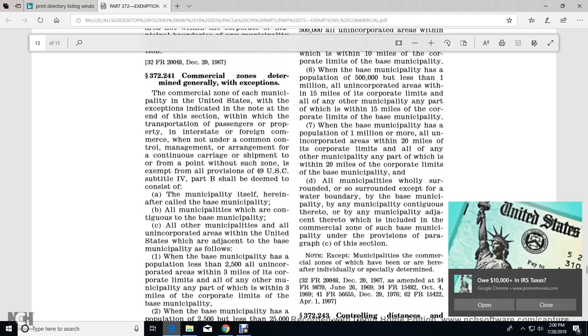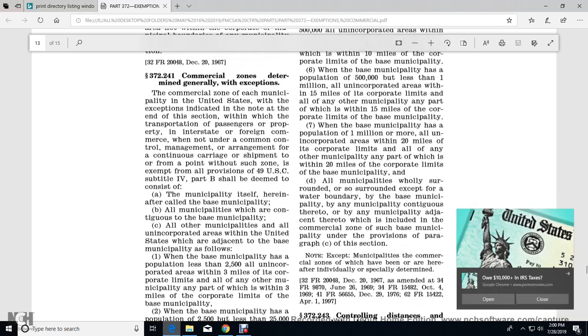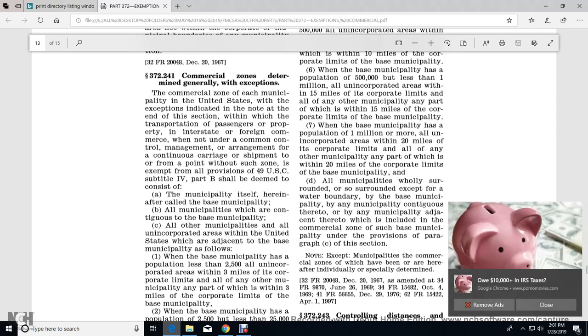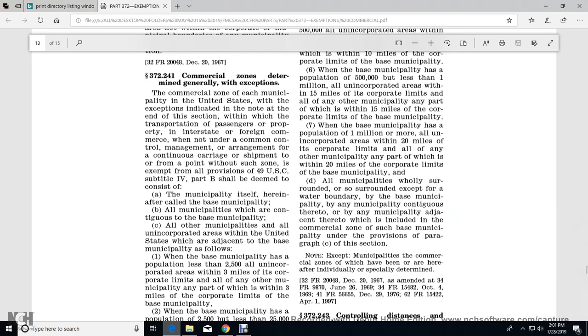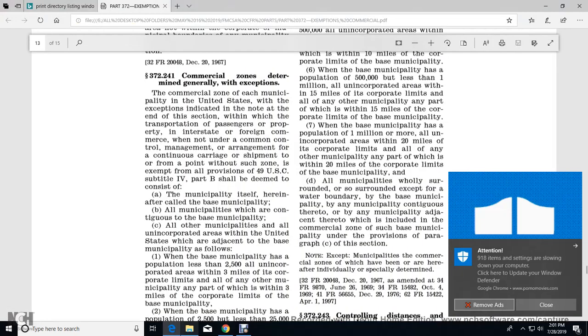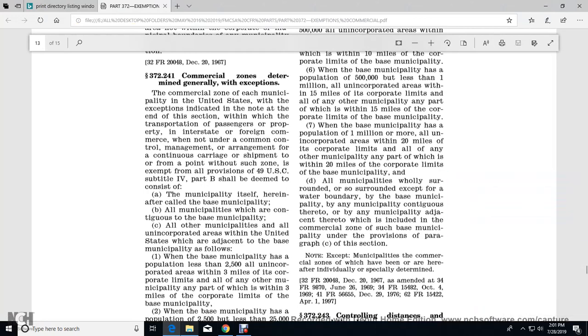Alright, 372.241, commercial zones determined generally, with the exemption. The commercial zone of each of the municipalities of the United States, with the exemption indicated, for the transportation of passengers or property in interstate or foreign commerce, and for carriage or shipment from the point for which such zones, except for the provision of Title 49 U.S. Code, in foreign commerce under common control, management, or arrangement for the continuous carriage or shipment from such zone, is exempt from the provisions of Title 49 U.S. Code, Subtitle 4.